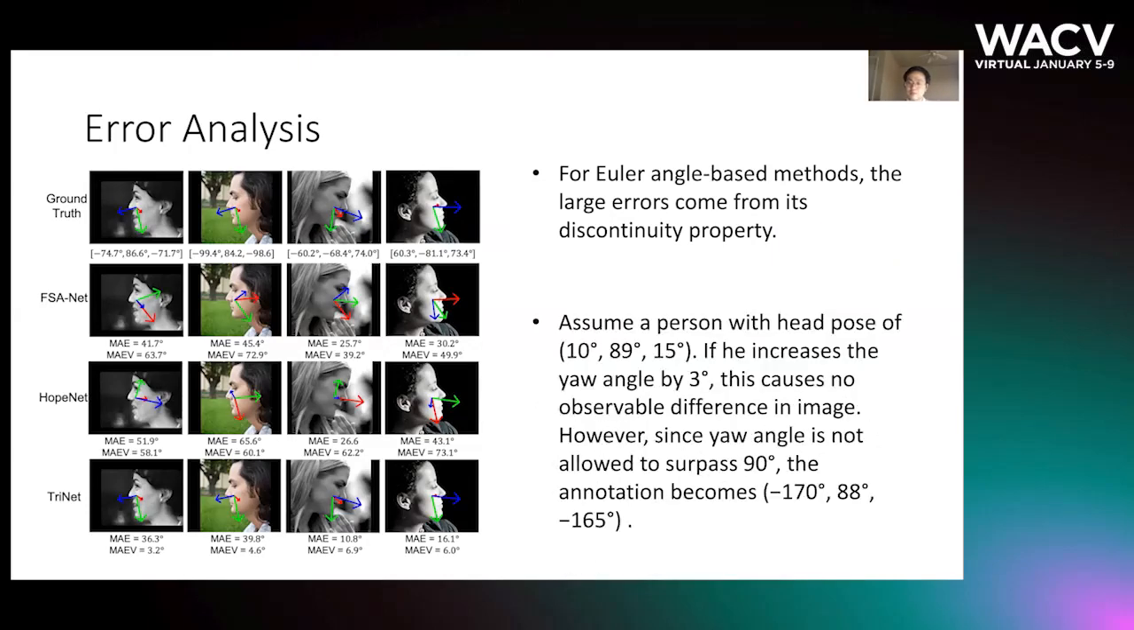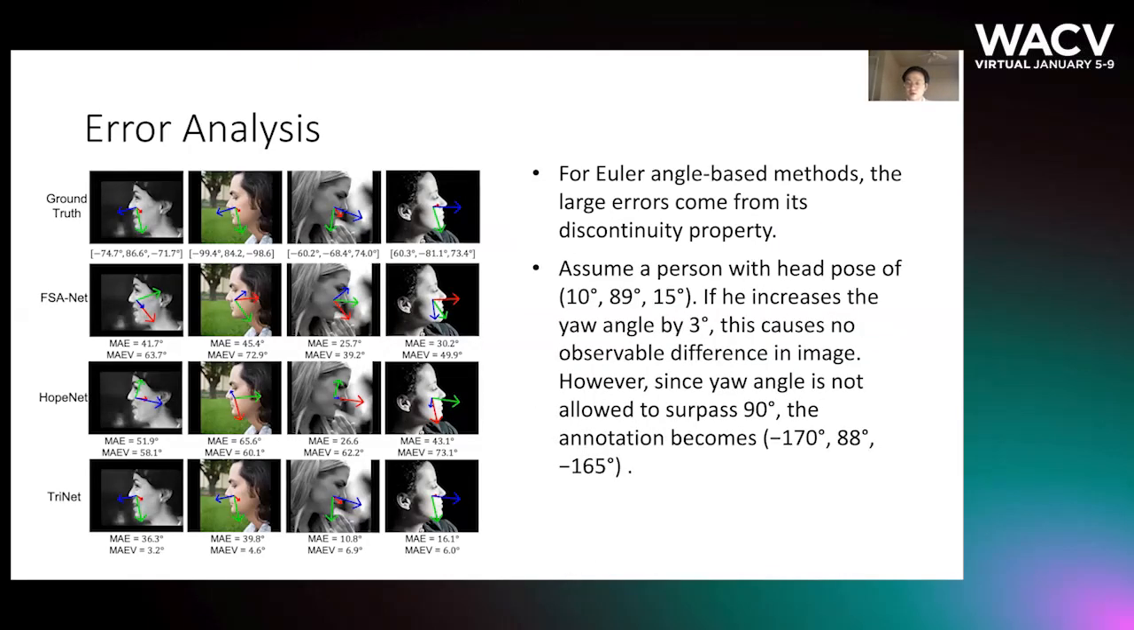We can also illustrate it by an example. Assume a person now with yaw angle of 89 degrees. If he increases by 3 degrees, this causes no observable difference in image. However, to avoid gimbal lock, the yaw angle is not allowed to surpass 90 degrees. Then his yaw angle will become not 90 degrees, but 88 degrees instead. And this causes very large change in pitch and roll degrees. With the introduction of 3 vector representation, this change will become continuous.